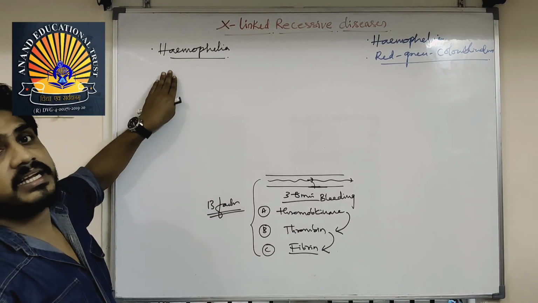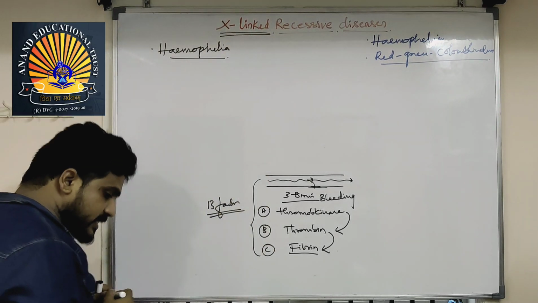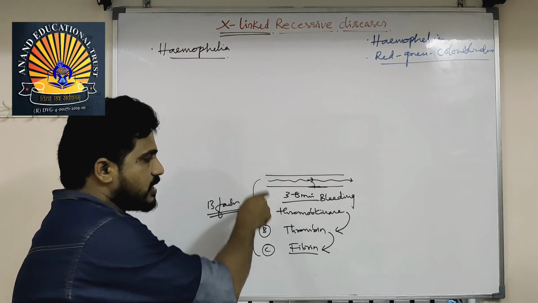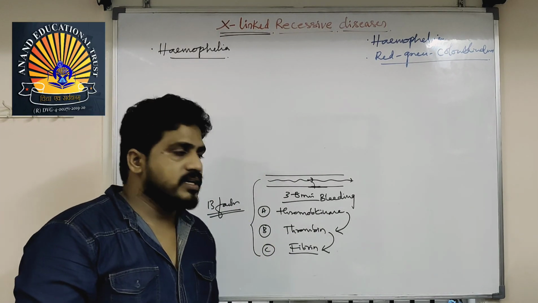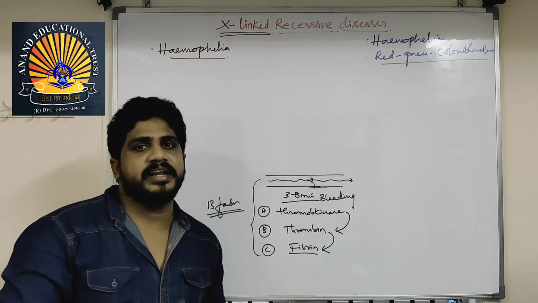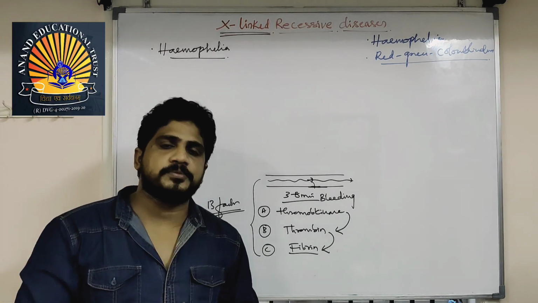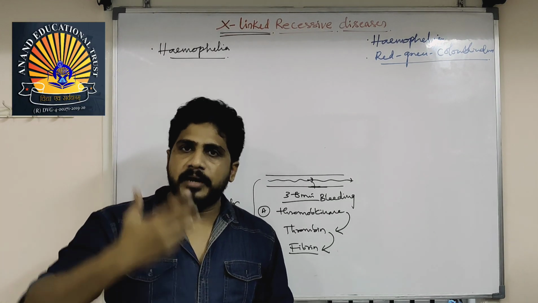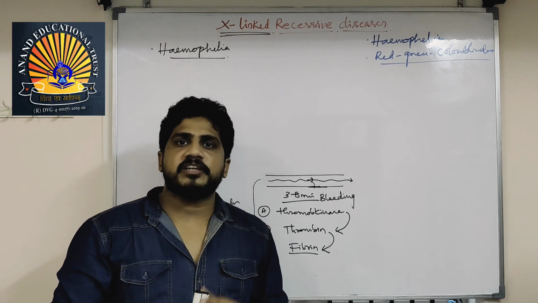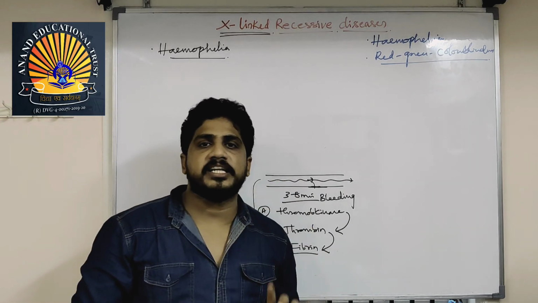Now, X-linked recessive disorders we are discussing. On X-linked recessive disorders, nothing but on the X chromosome, in recessive conditions, some of the proteins will not be synthesized, so that bleeding time will be increased, then the person is closer to death. Within a time of 3 to 8 minutes, if bleeding stops, then the person will be saved. In small injuries, in normal accidents, a person may die because of excess bleeding. So they don't know that hemophilia conditions are there.